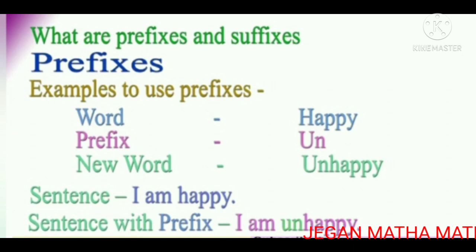What are prefix and suffix? Prefix. Example to use prefix. Word: happy. Prefix: un. New word: unhappy. Sentence: I am happy. Sentence with prefix: I am unhappy.